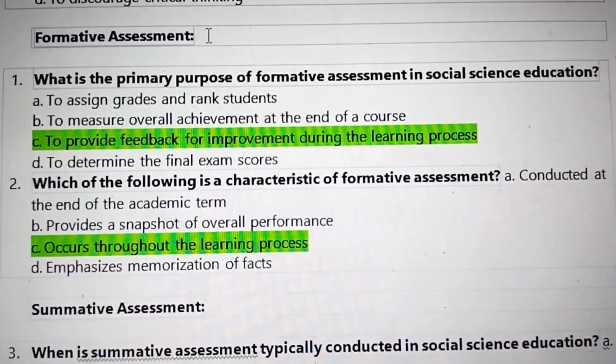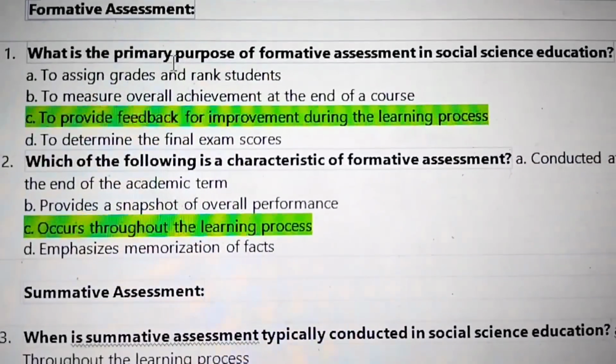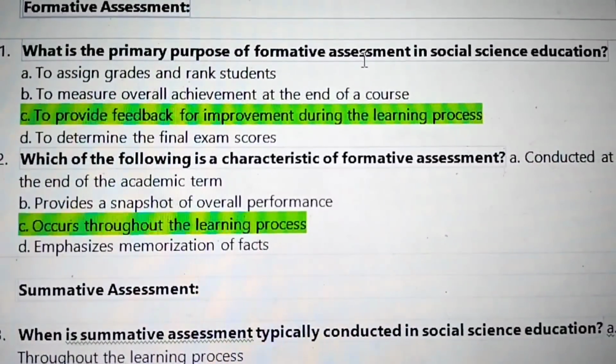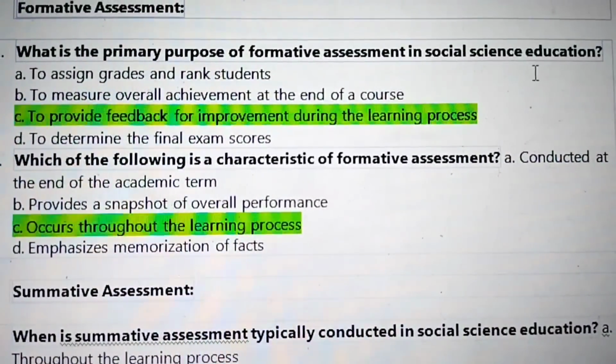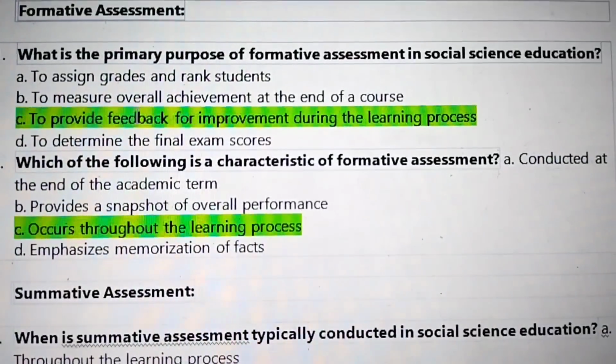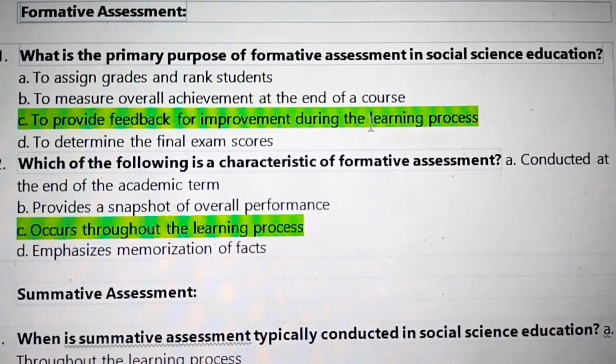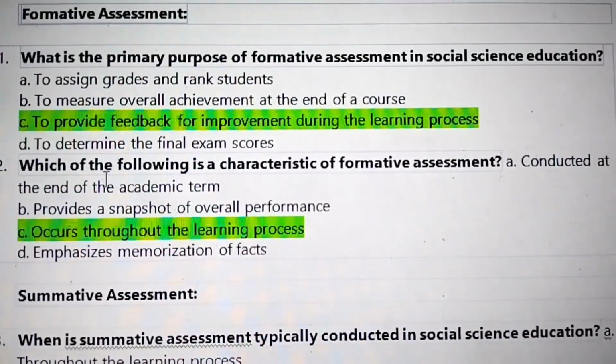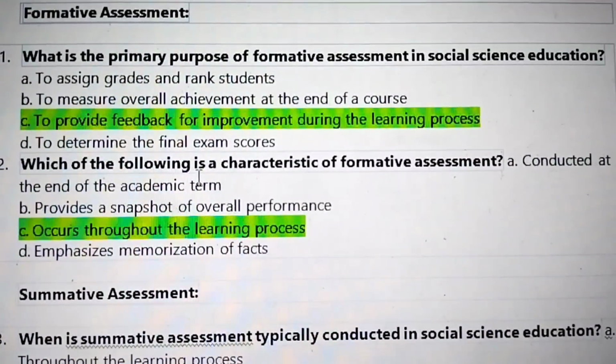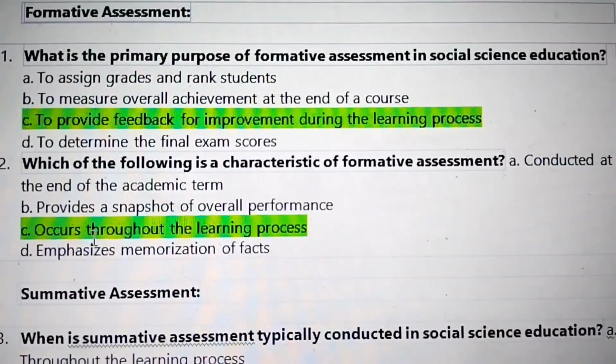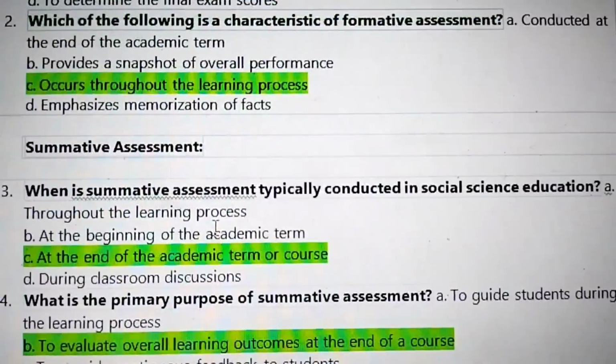Next, formative assessment. What is the primary purpose of formative assessment in social science education? To provide feedback for improvement during the learning process. 2. Which of the following is a characteristic of formative assessment? It occurs throughout the learning process.